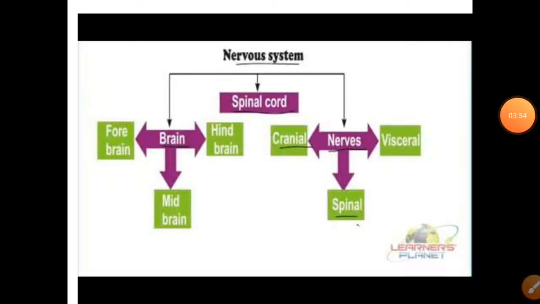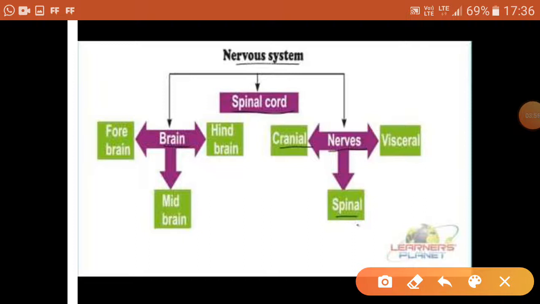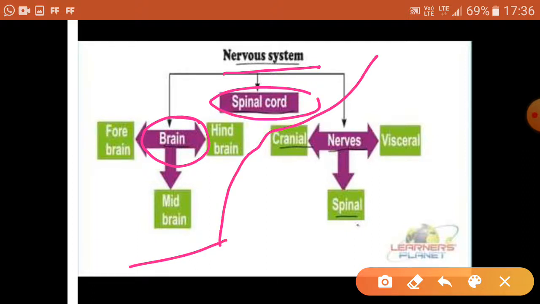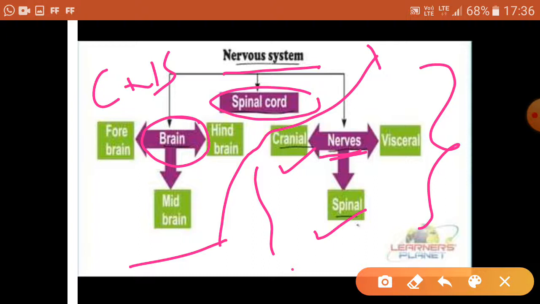Now in this flow chart again you can see the relations within the nervous system, which includes brain and spinal cord. The brain and spinal cord are your CNS, and the nerves which arise from the brain are called cranial nerves. The nerves which arise from the spine or spinal cord are called spinal nerves, and these make up the peripheral nervous system. This one we will study later on, but our first focus will be on CNS, that is brain and spinal cord.